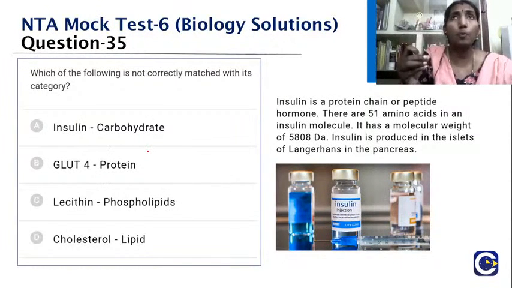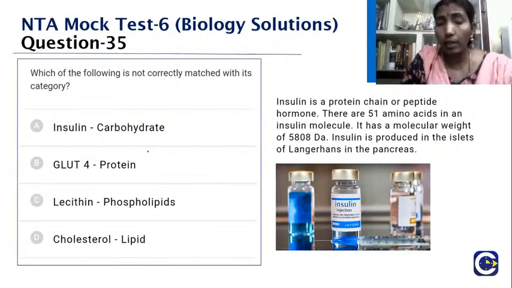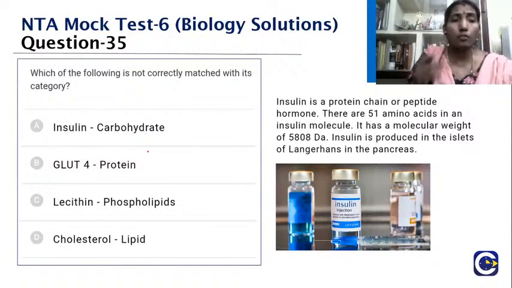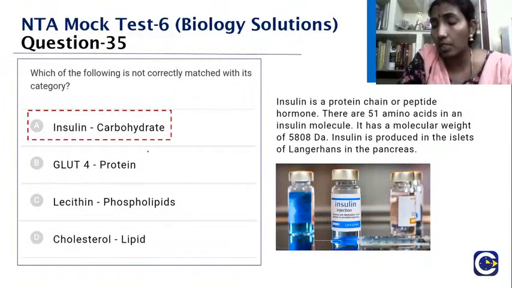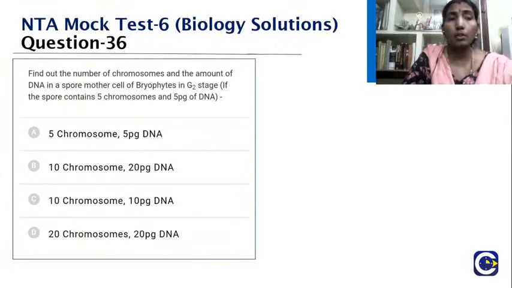GLUT4 is a protein. It's a transporter which, in the presence of insulin, is present in muscle and helps in the transport of glucose. Lecithin with phospholipids and cholesterol with lipid are all rightly matched. So the wrong option is insulin and carbohydrate. Okay, we'll go to the next one.